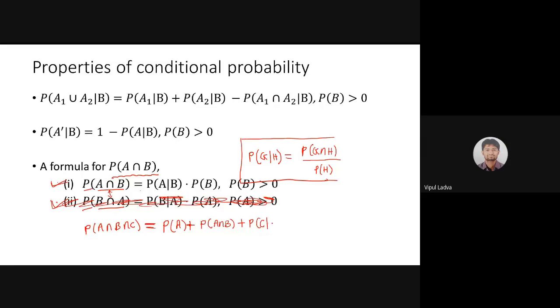Is it C over A intersection B? Are we done? Is it correct? Sir, can I speak?